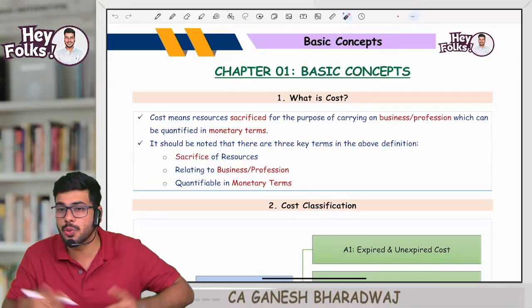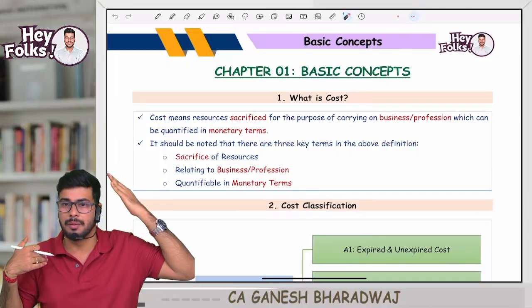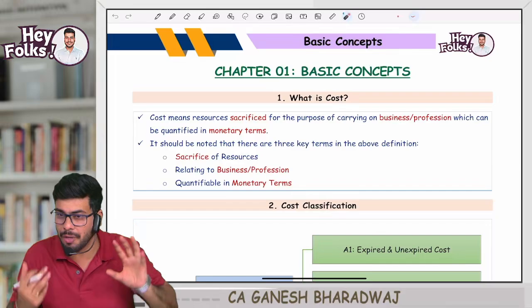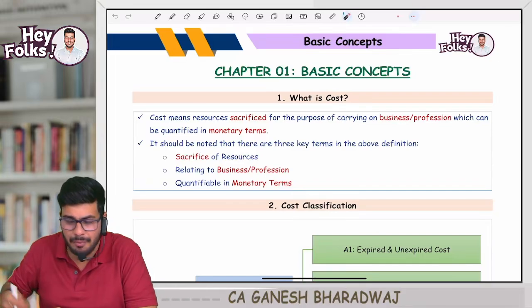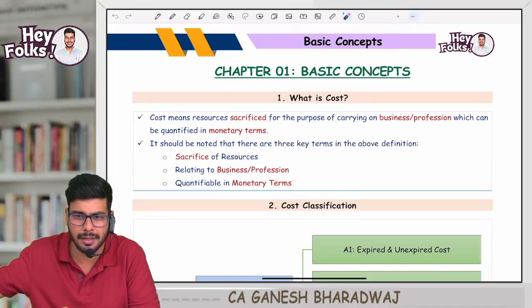Correct? Switch to the perspective of the manufacturer. Cost is calculated from the perspective of the manufacturer. I am manufacturing 1 packet of Rasna, correct? For me, I had to buy some raw material. For me to purchase this raw material, I am sacrificing some money. I pay my supplier, correct?